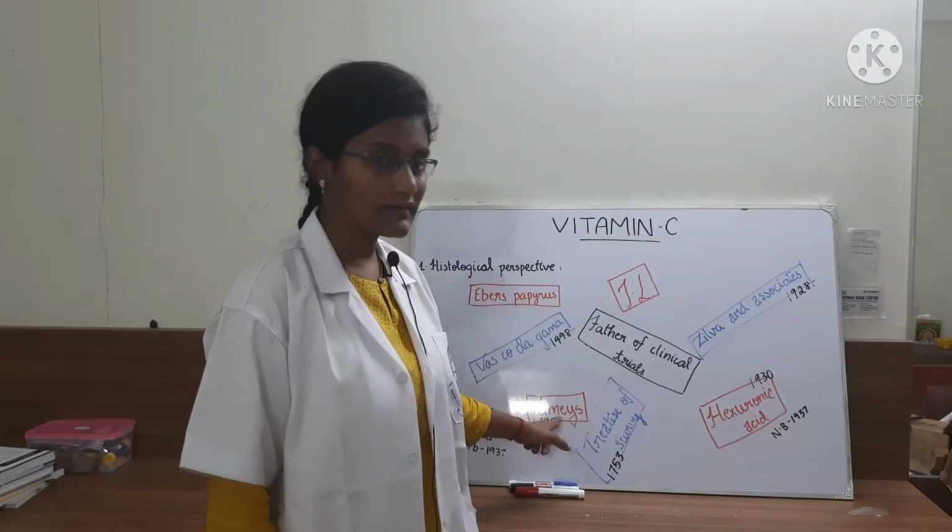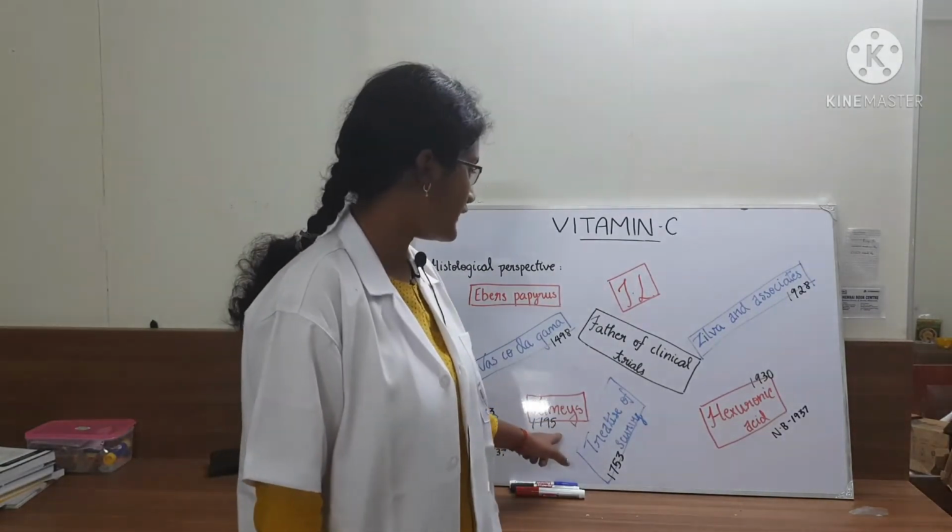And then the British soldiers, they understood that if you take lime juice, you will be less susceptible to scurvy. So they started taking lime juice, and because of that they were called limeys, and this happened in 1795.